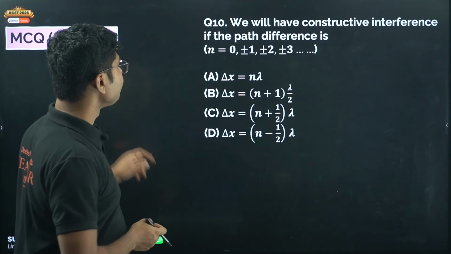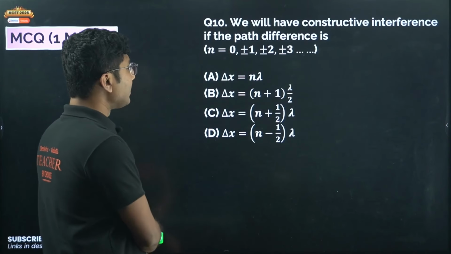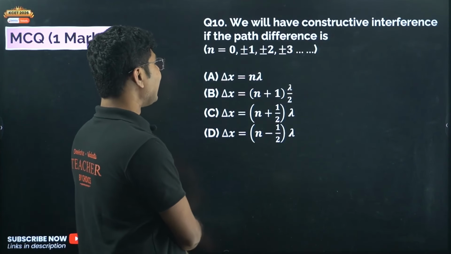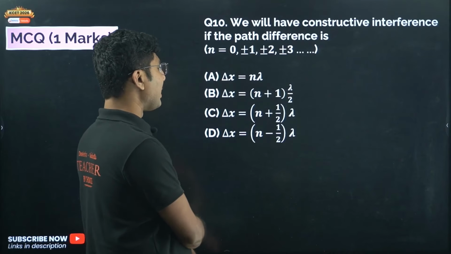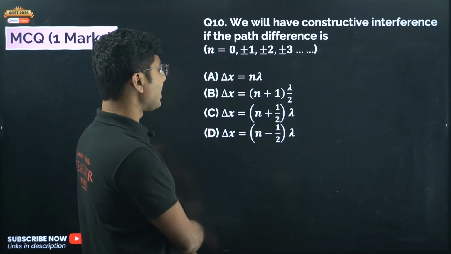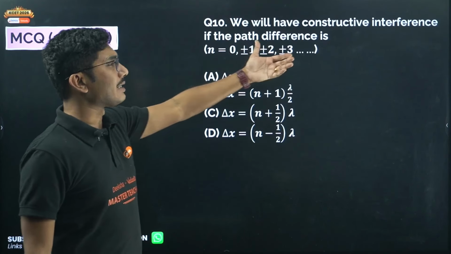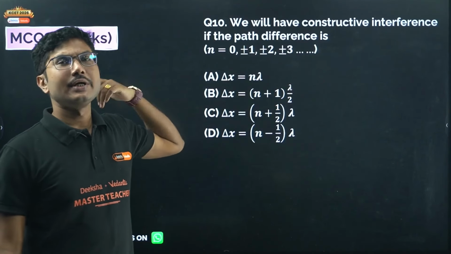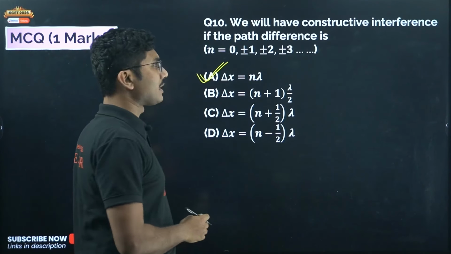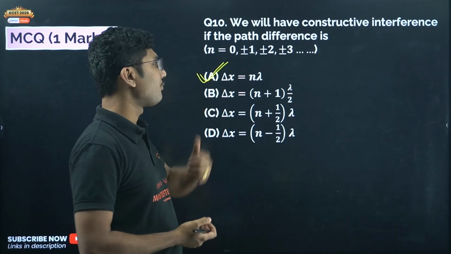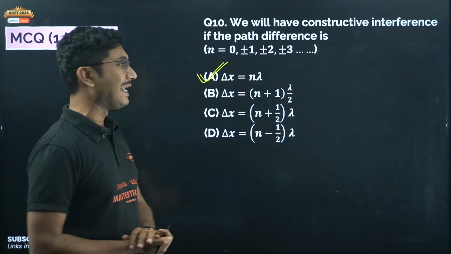Now let's move on. We will have constructive interference if the path difference is: delta x equals n lambda, delta x equals (n plus 1) lambda by 2, delta x equals (n plus half) lambda, or delta x equals (n minus half) lambda. We get constructive interference when the path difference is a multiple of lambda, n lambda, so n equals 0, plus minus 1, plus minus 2, plus minus 3. This is the condition for constructive interference. So definitely delta x should be n lambda.